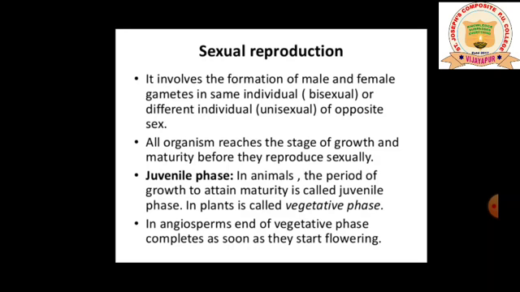Sexual reproduction involves formation of male and female gametes either by the same individual or by different individuals of opposite sex. So it involves the formation of male and female gametes in the same individual. Means if male and female reproductive organs are present in the same individual, we call it bisexual, or in different individuals, in the sense one organism possesses male or female, another organism possesses male or female, that is unisexual of opposite sex. All organisms reach the stage of growth and maturity before they reproduce sexually.